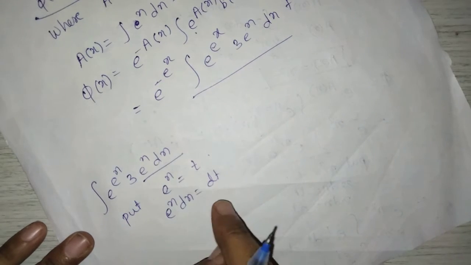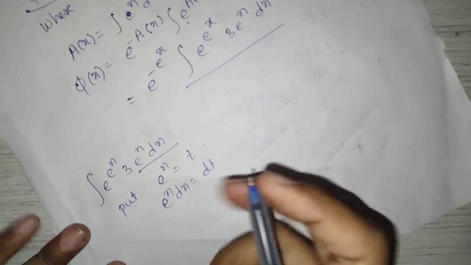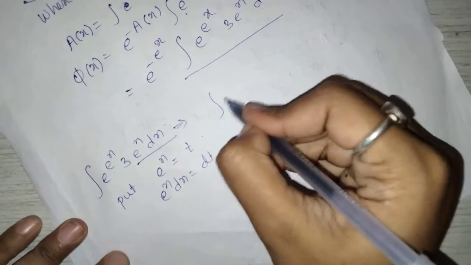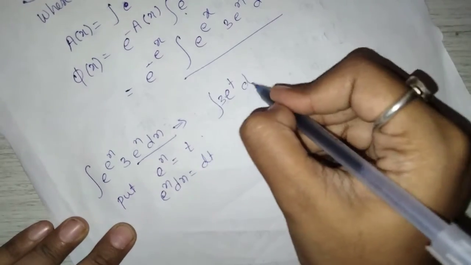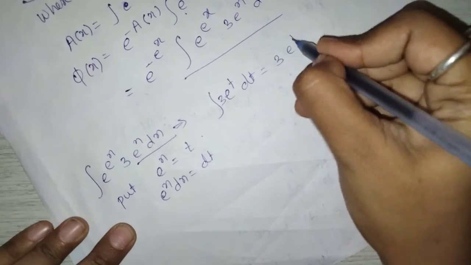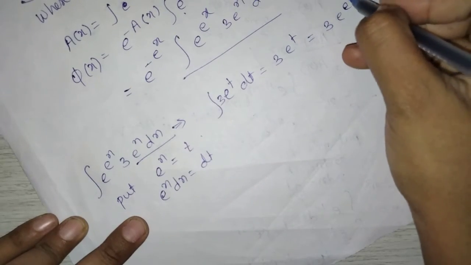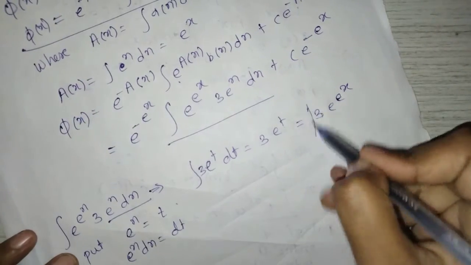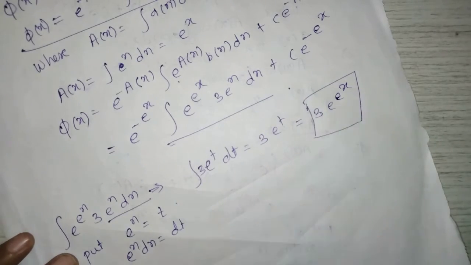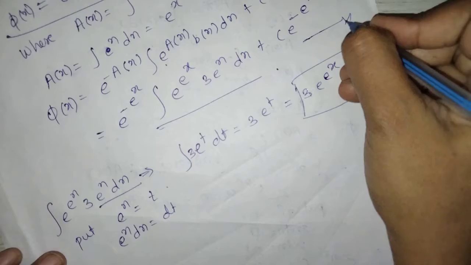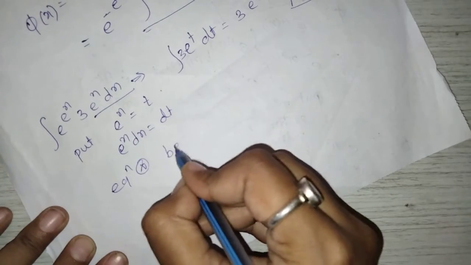So e raised to x dx is nothing but dt, and e raised to x means e raised to t. So this will be e raised to t, 3 as it is, e raised to x dx is dt, which is equal to 3 e raised to t, and t is equal to e raised to x. Okay. So this term is nothing but 3 into e raised to x. So this equation star becomes